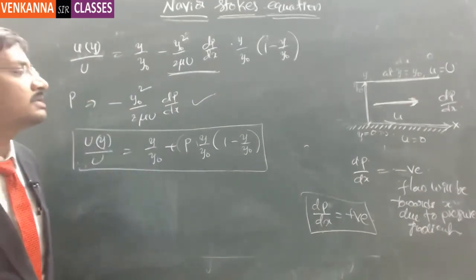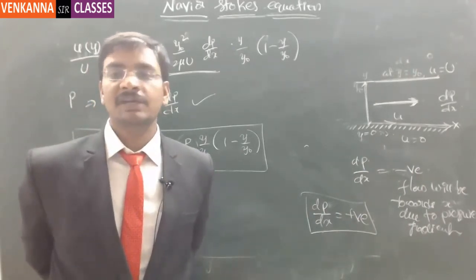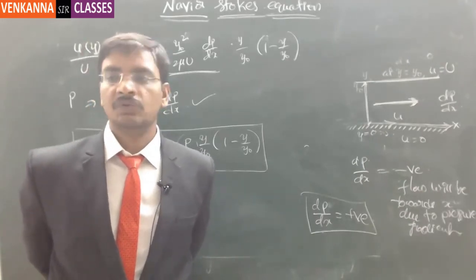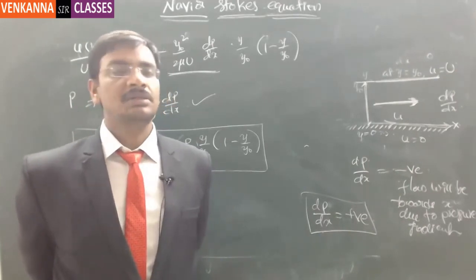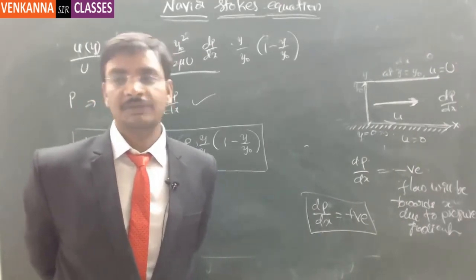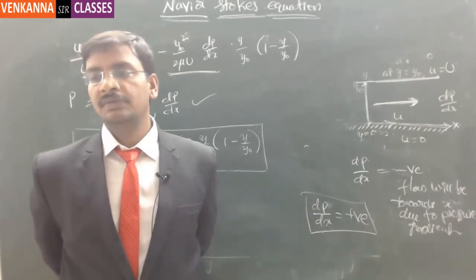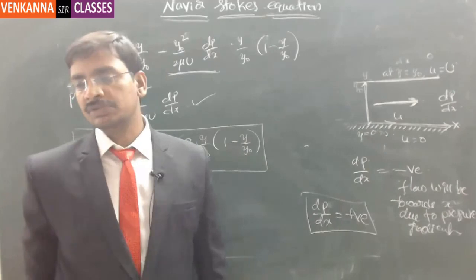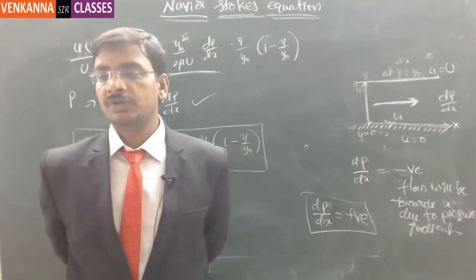So this is the complete analysis with the help of the Navier-Stokes equation, the exact solution with the assumptions we have made. That is only one-dimensional flow, and another is steady flow. One-dimensional and steady flow. This is how we analyze with the help of the Navier-Stokes equation. So this is about the Navier-Stokes equation. If you have any questions, you can let me know.